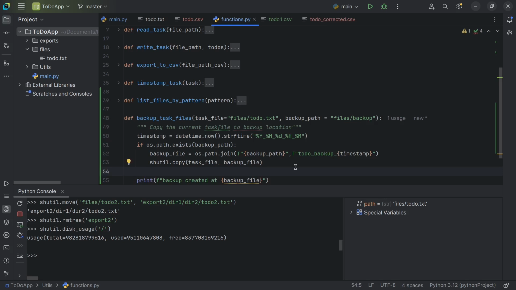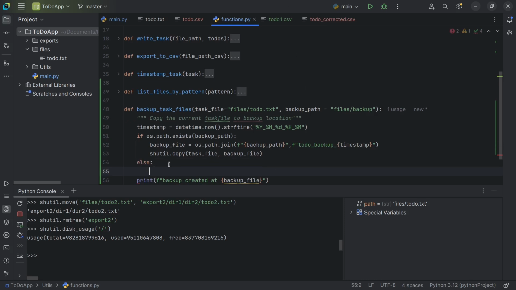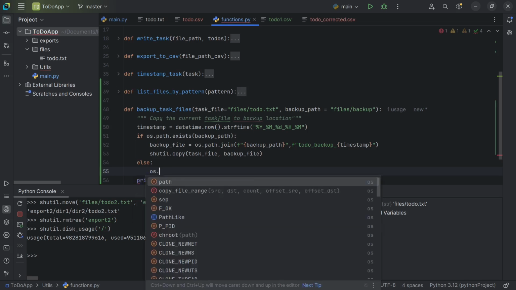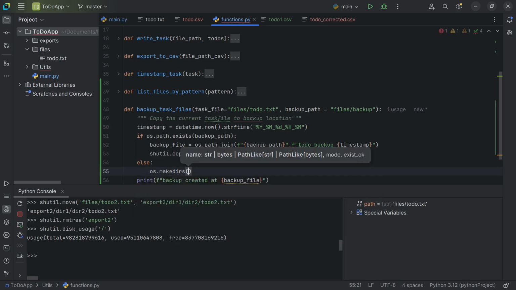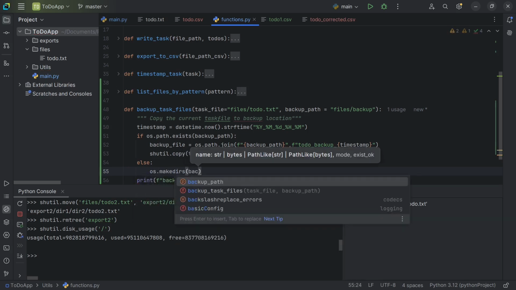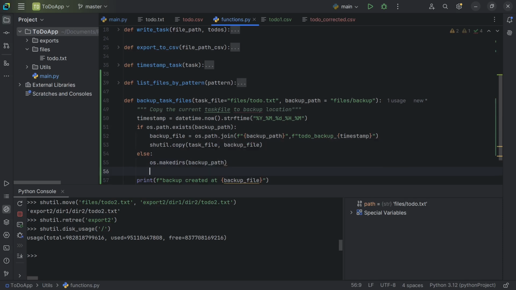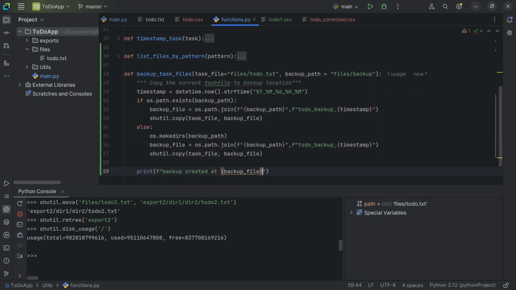If it doesn't exist, then we need to make the directory, so use makedirs, and I'll give the backup path. After that, I can run these two lines, which join and create the backup path.